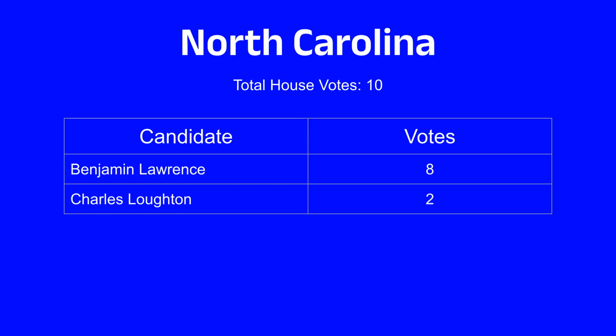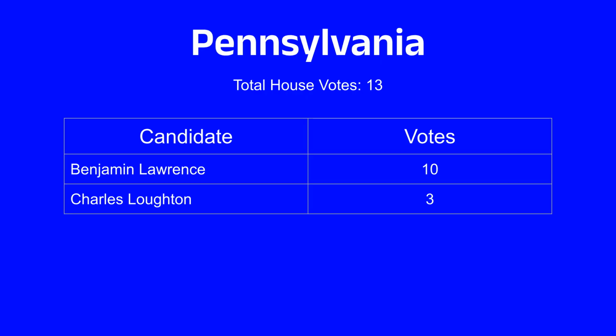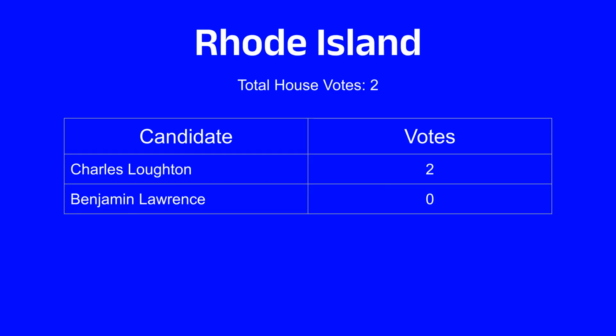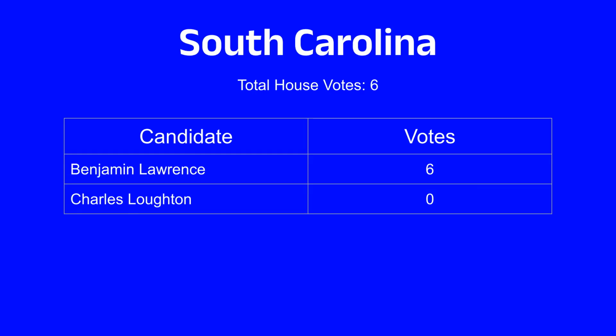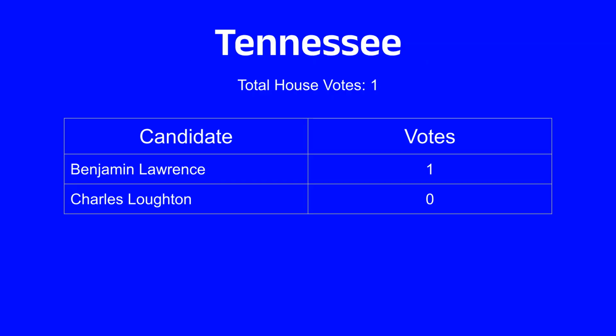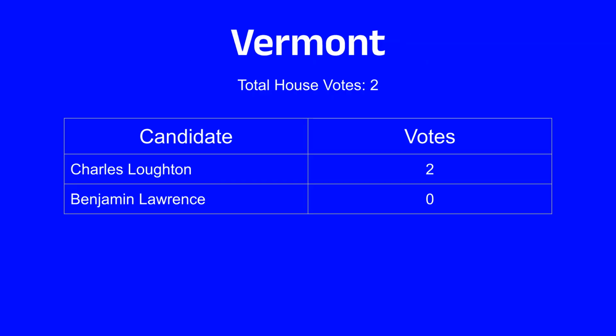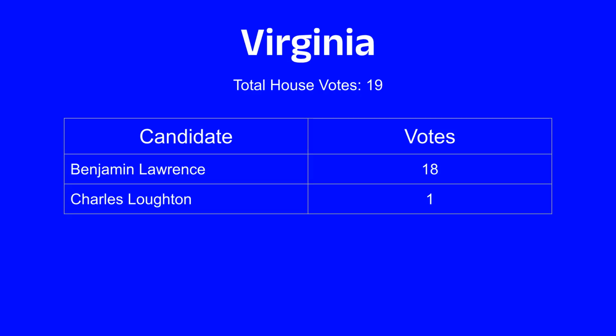Lawrence wins 8 of North Carolina's 10 votes, and Lofton wins 2 votes. Pennsylvania has 13 total votes. Benjamin Lawrence wins 10 votes, and Charles Lofton wins 3 votes. Both of Rhode Island's 2 votes go to Charles Lofton. Benjamin Lawrence wins all 6 of South Carolina's votes. Lawrence wins Tennessee's single vote. Vermont has 2 total House votes, which go to Charles Lofton. Benjamin Lawrence wins 18 of Virginia's 19 votes, while Charles Lofton only wins 1 vote.